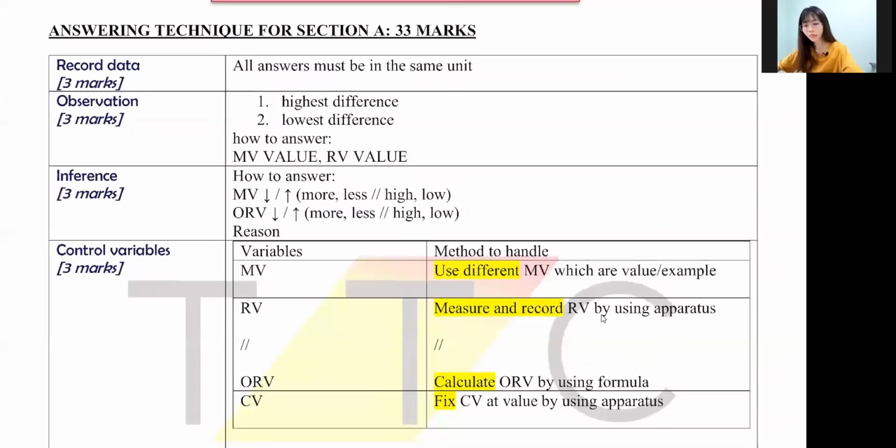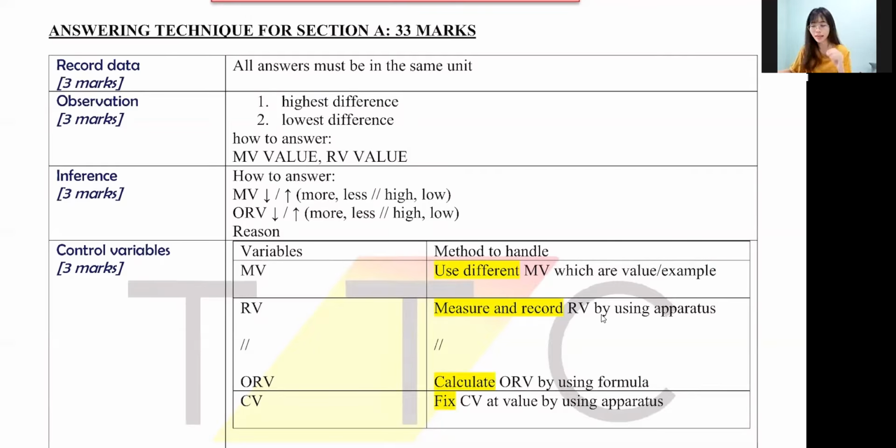Number one, how to answer paper 3. Paper 3 has two sections, section A and section B. In this video, I'll be teaching section A first, and in the next video I will teach section B, because if not, it's too long, okay? For section A, in total we have 33 marks. These 33 marks come from 11 questions, each is 3 marks, okay?